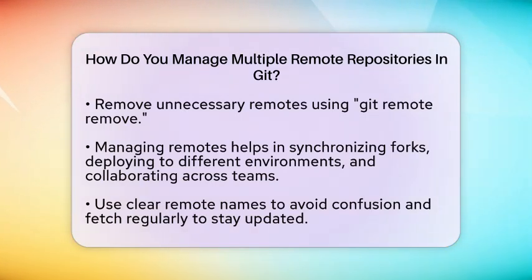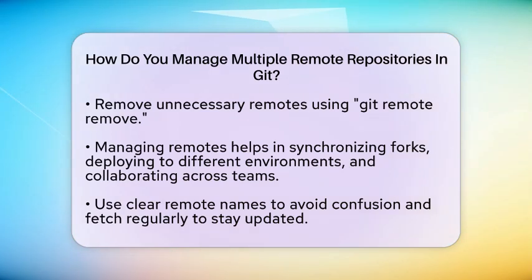If a remote URL changes, you can update it with git remote set-url, followed by the remote name and the new URL. To remove a remote that you no longer need, type git remote remove and the name of the remote.